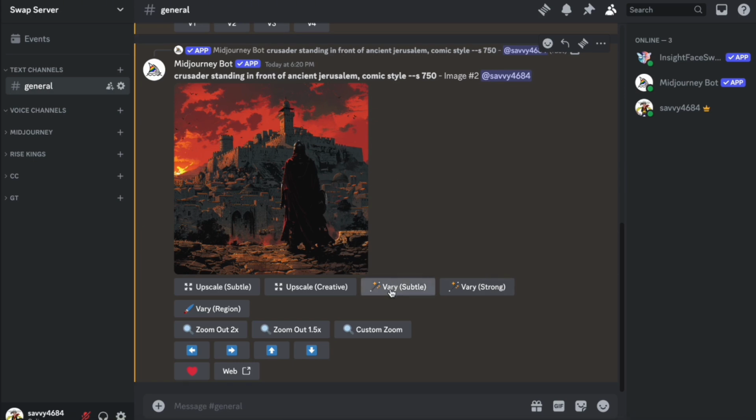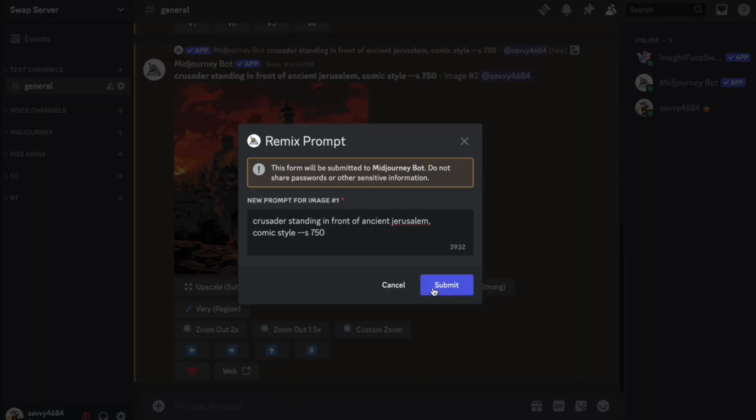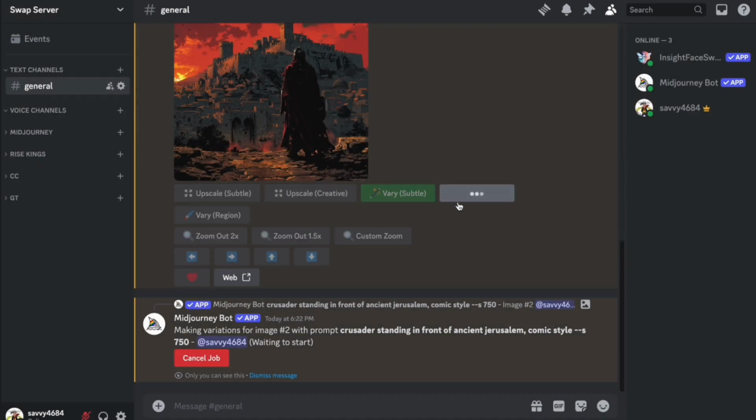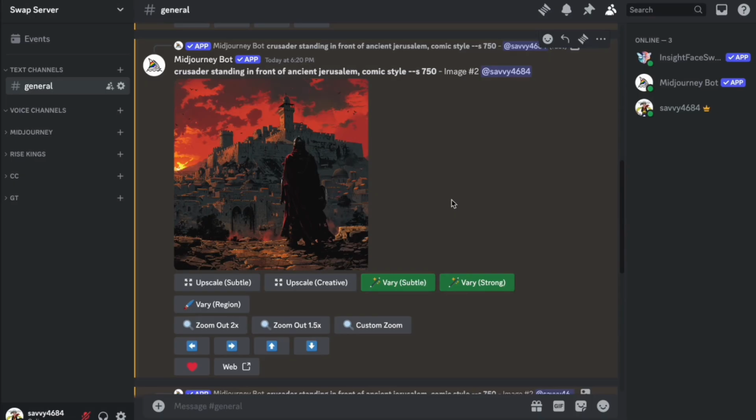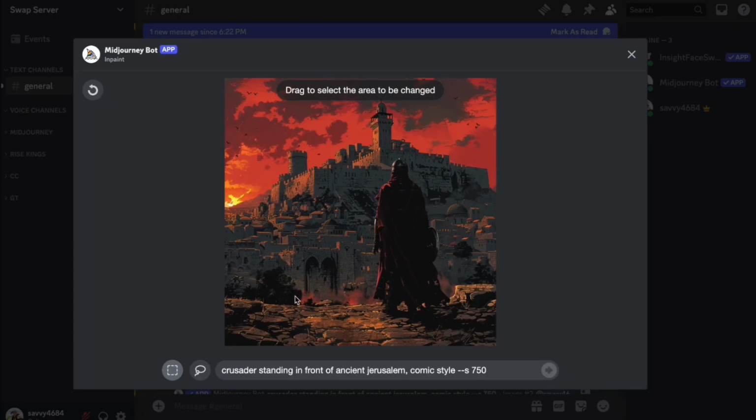Let me show you examples of those two variants right here. Press on very subtle, submit, and very strong, submit. While that is loading, we also have the vary region. I'm happy with the general image itself, but for example, I don't like that the sun is right here and I would prefer it to shine from up here.